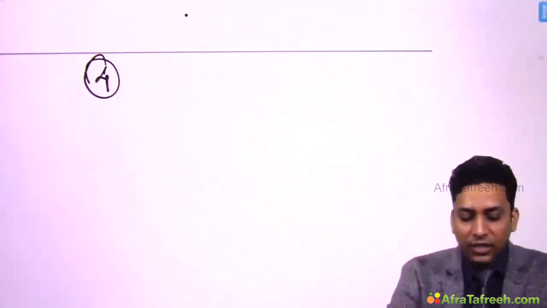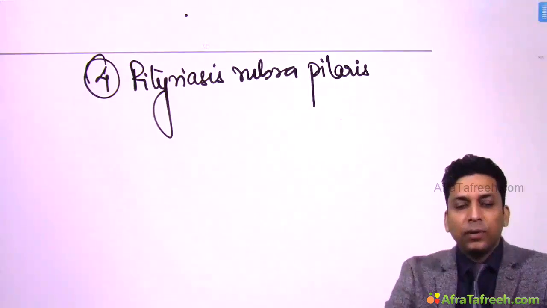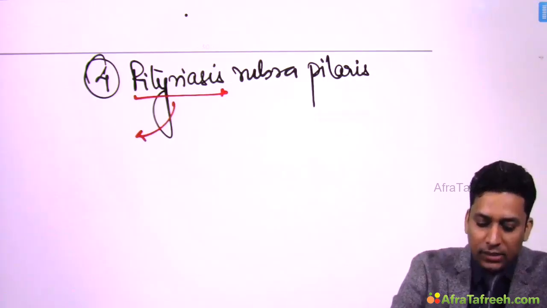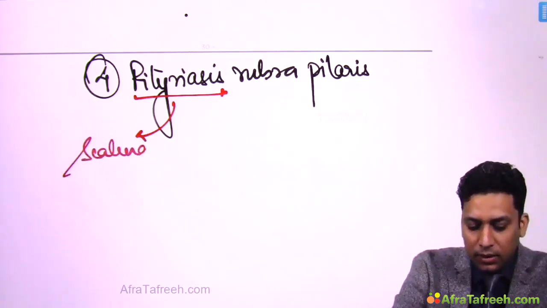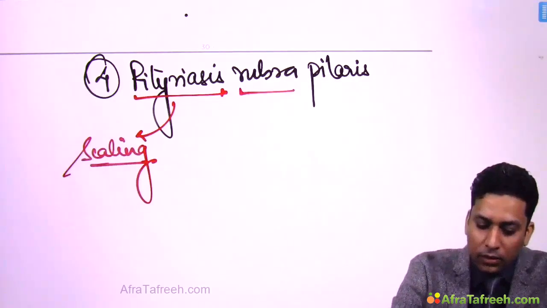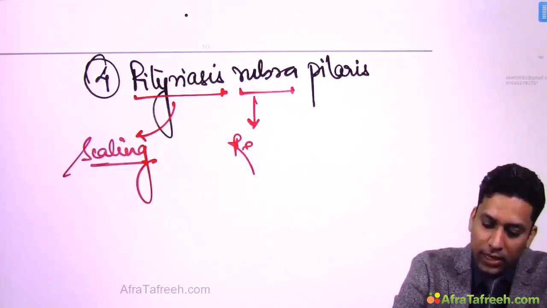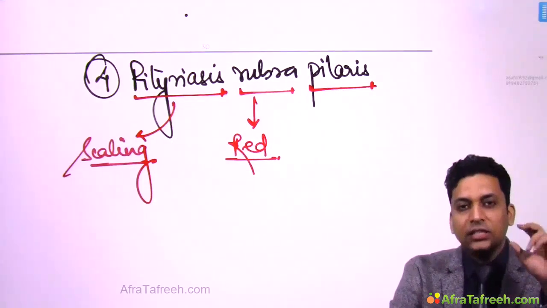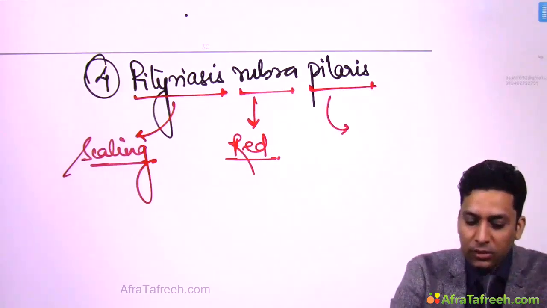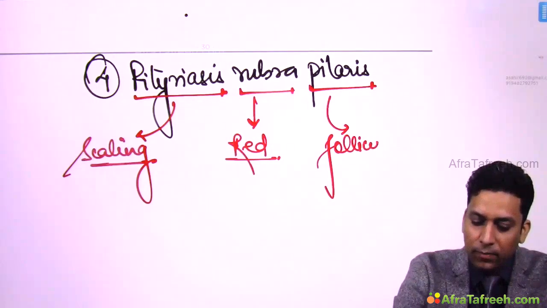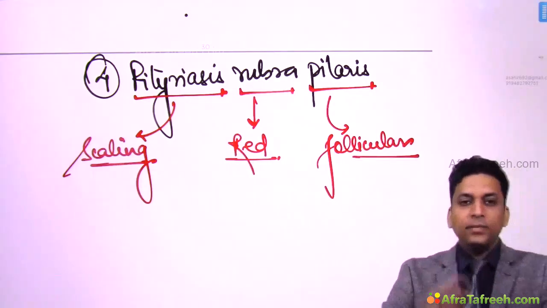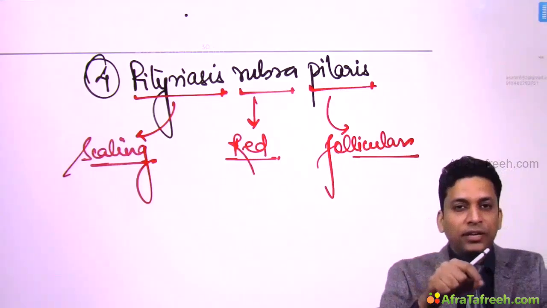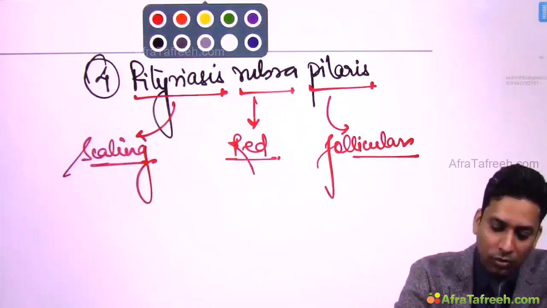Okay, then fourth condition is pityriasis rubra pilaris, and from the name itself you can make out that pityriasis means scaling. This rubra term, all of you know, means red, and pila, I told you, it is the term used for hair follicles. So this means the lesions are follicular. So from the name itself you know that it is related to hair follicle. The lesions are going to be red and scaly. Okay, so now you can very easily understand